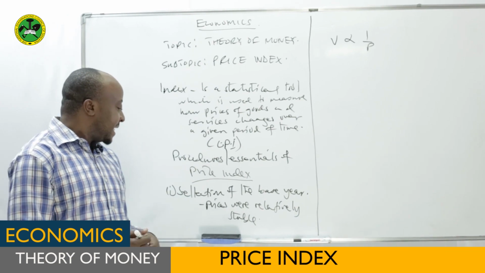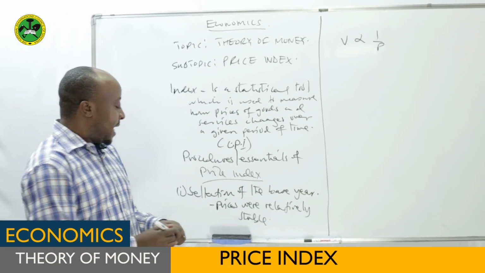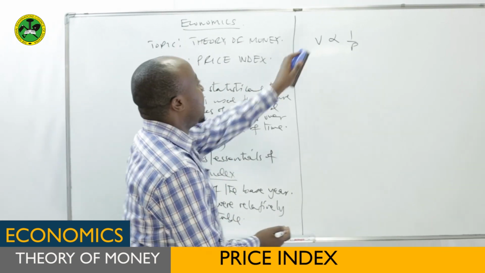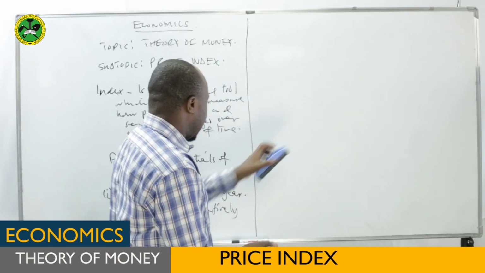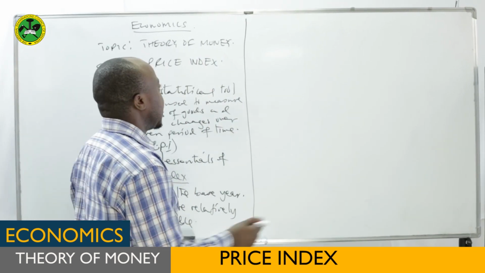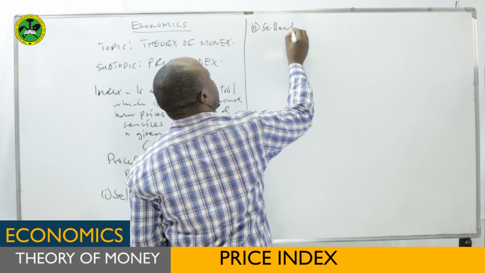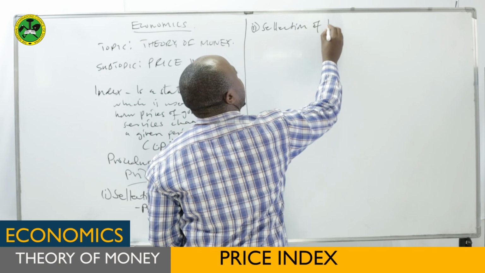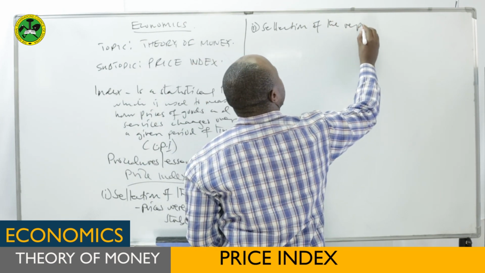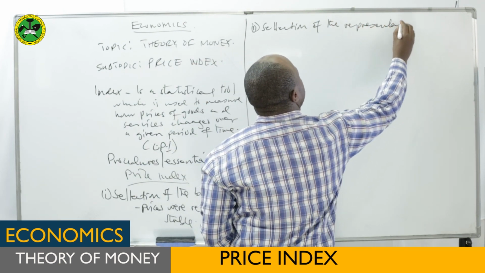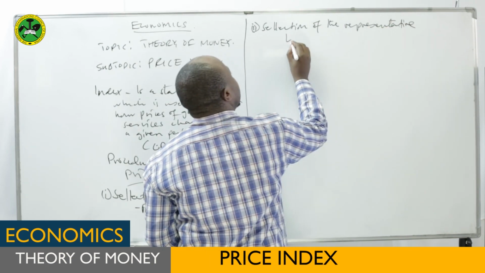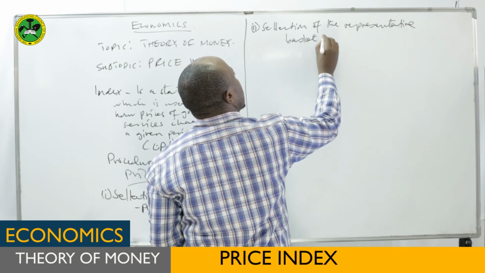Then the second procedure in calculating price index: we have to select the representative basket of goods. Number two, selection of the representative basket of goods.